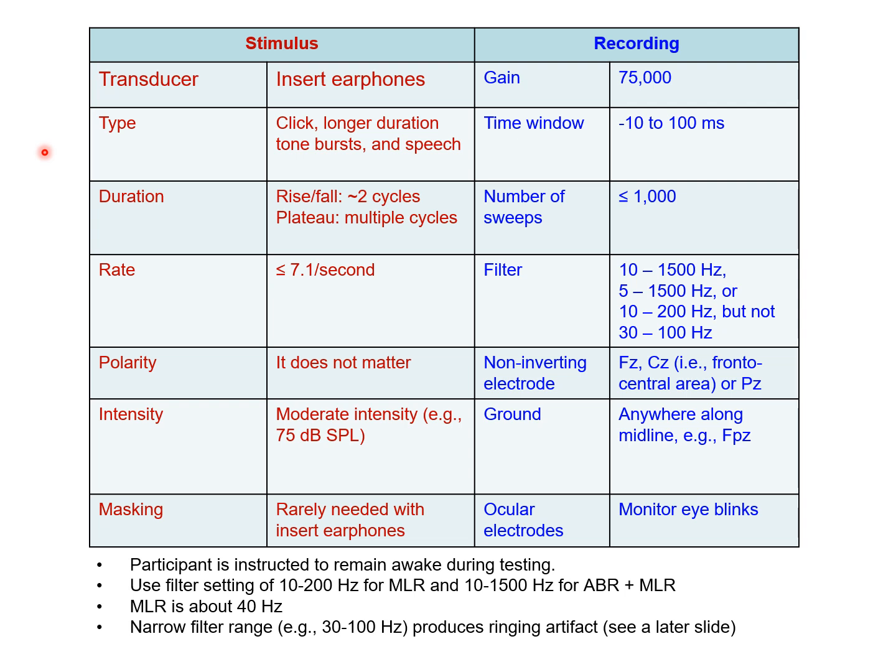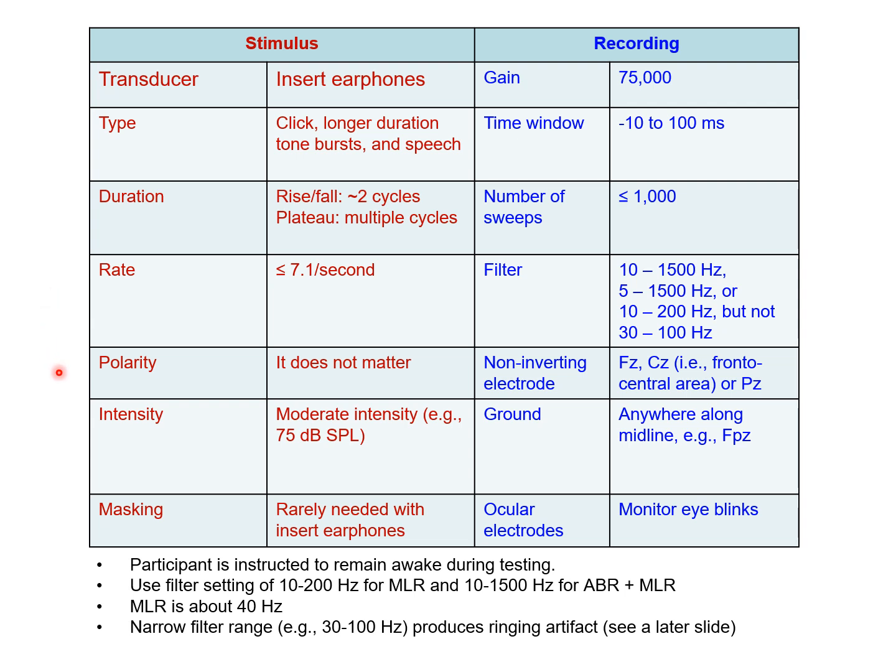For the stimulus rate, as shown in the previous slide, MLR prefers a slower stimulation rate. If the stimulation rate is faster than 7.1 stimuli per second, MLR will be highly compromised or even gone. In other words, if you desire to record MLR, you want your stimulation rate to be less than 7.1 stimuli per second.